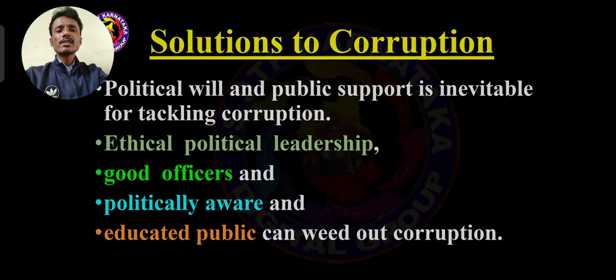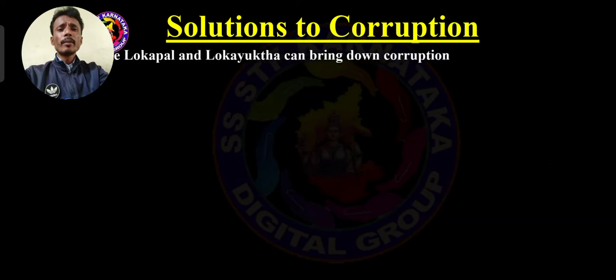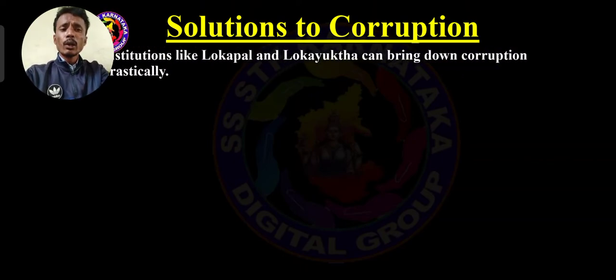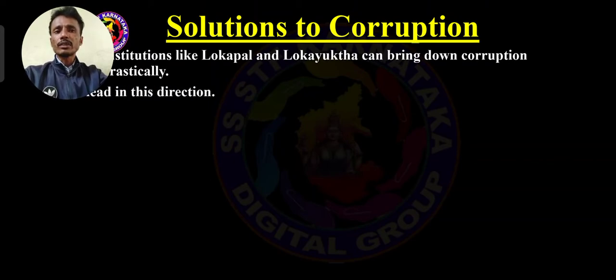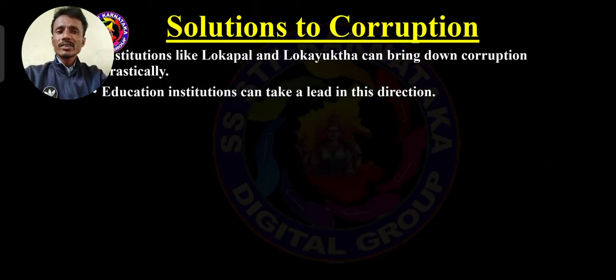And apart from this, government implemented some important institutions like Lokayukta and Lokpal. These institutions are working drastically fast to find corruption. So here government implementing institutions like Lokpal and Lokayukta to avoid corruption. And here education institutions, schools, universities, colleges play a very important role, creating awareness among the people about corruption.